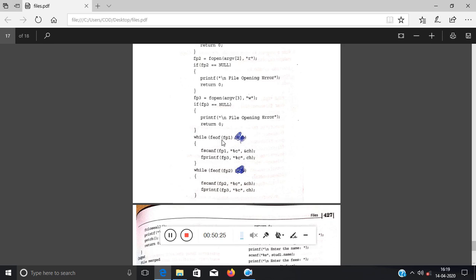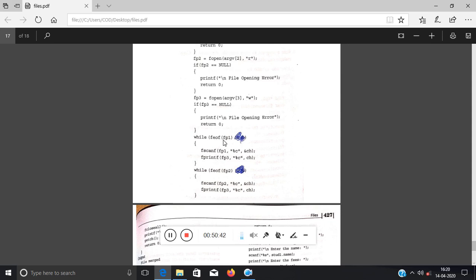It is an inbuilt function you can write. Okay, while feof, inside brackets I am writing fp1, with the condition negated, so it will keep on scanning and printing until it reaches the end of the file.